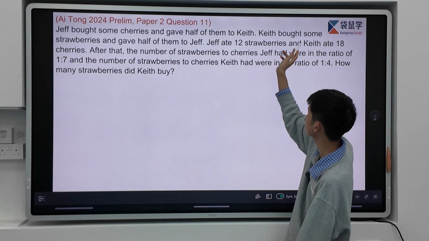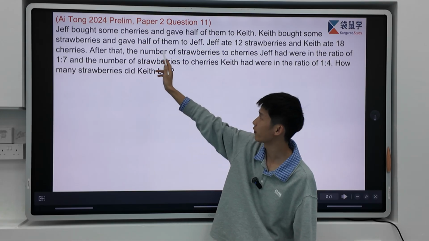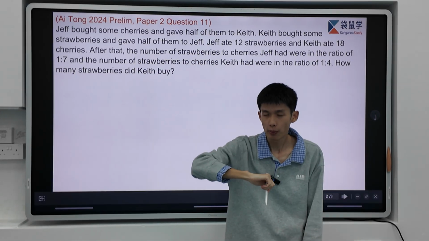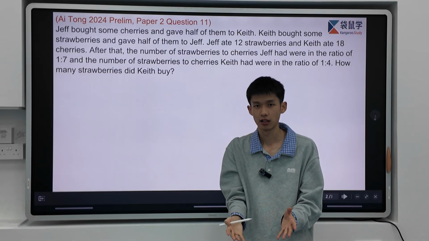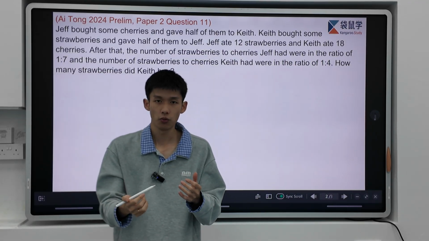And then Case bought some strawberries and gave half of them to Jeff. But just reading the first sentence, I'm already confused. What is it trying to say? Now, let me give you a hint about what it's actually trying to say.